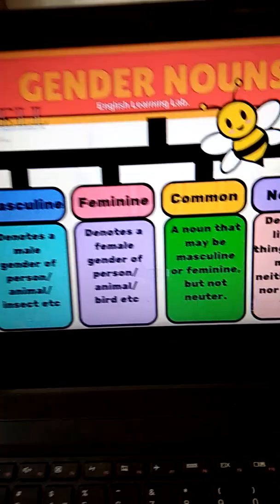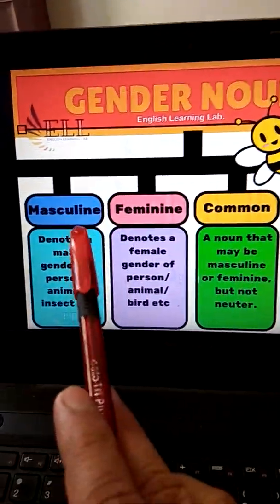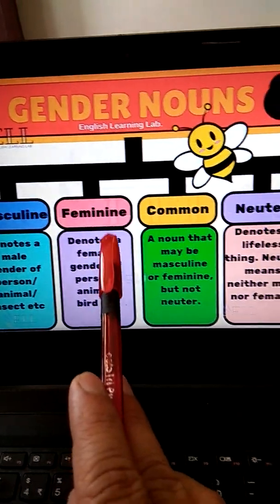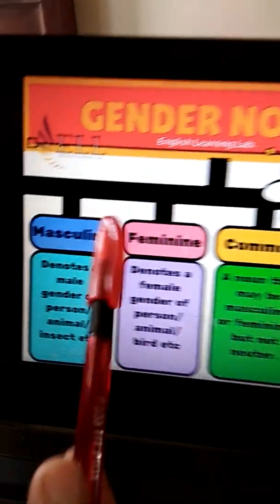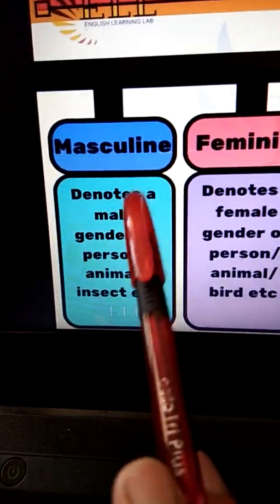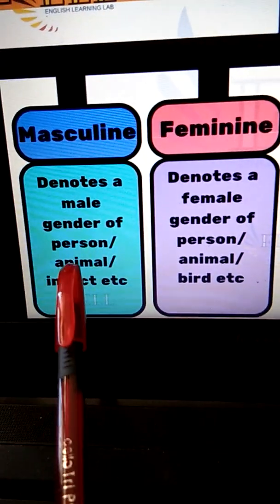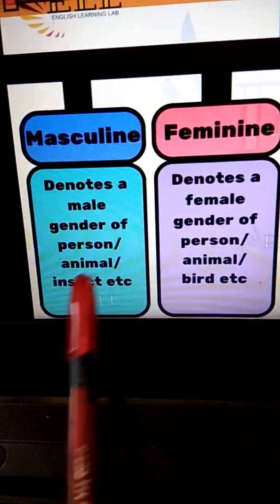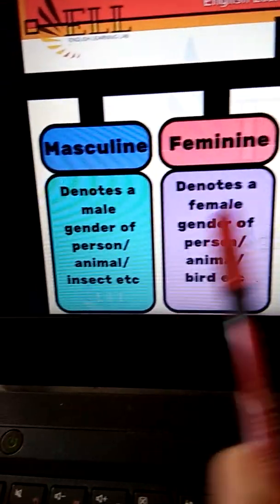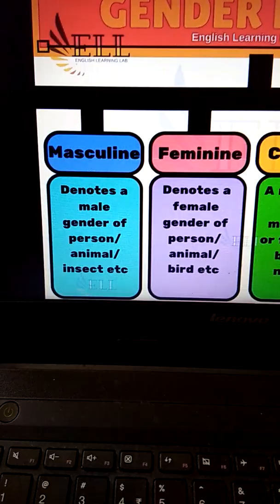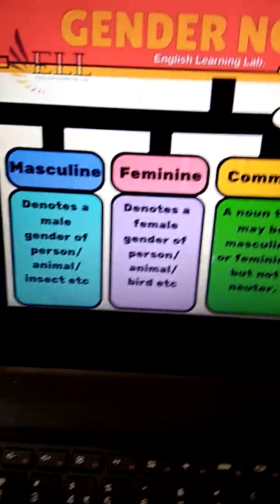Here we can see how many types of genders are there. Gender nouns: masculine, feminine, common and neuter gender. So what do I mean by masculine gender? Masculine gender denotes a male gender of a person, animal, insect, etc. Okay? If it's a male, be it of a person, an animal, an insect, it is called a masculine gender.